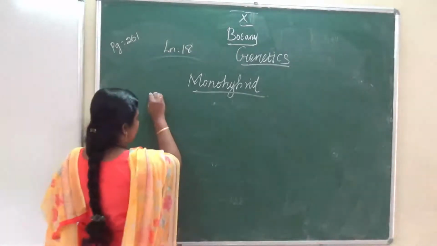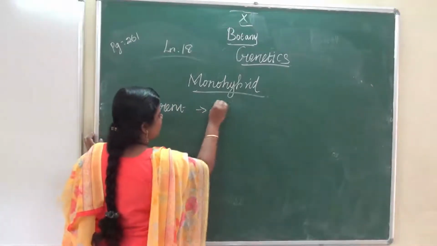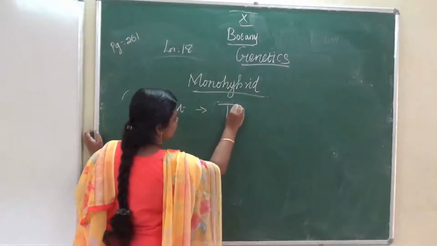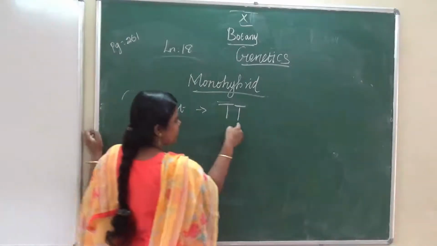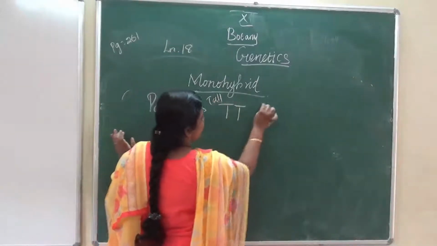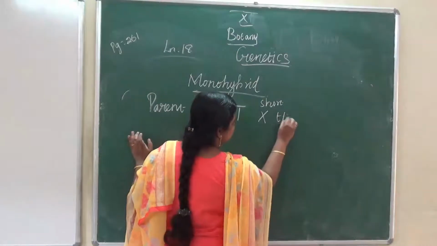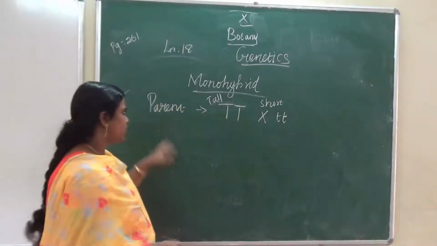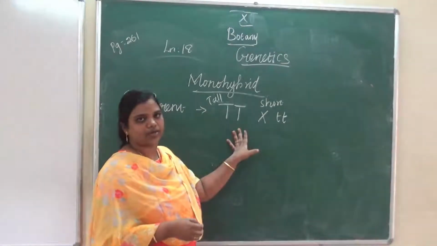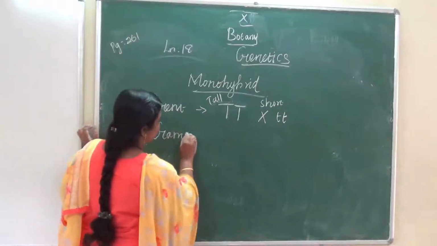He chose the parent plants. One is tall, the gene is dominant, so capital T, and short is small t. So first he chose the parents, tall and short, pure characters, and then the gametes.